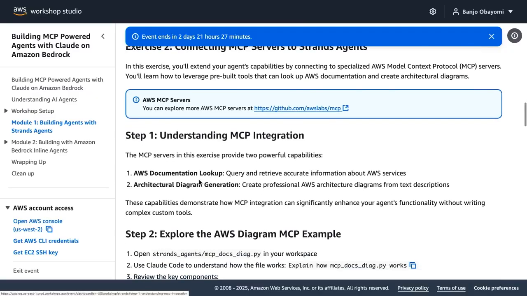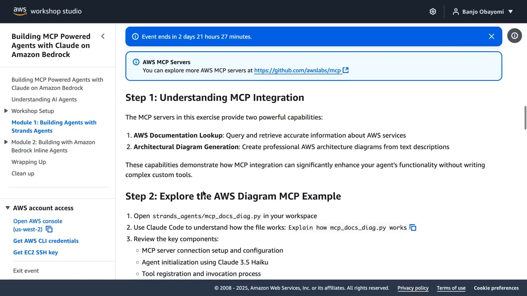I'm going to highlight the documentation lookup, because AWS docs can be very long, with a lot of different things. If I just have one endpoint to grab that information and pass it to the model, it's going to be able to understand how to build. And then an architecture diagram server, for making AWS diagrams. There's a whole bunch of them listed here, but I'm going to highlight these two as an example.